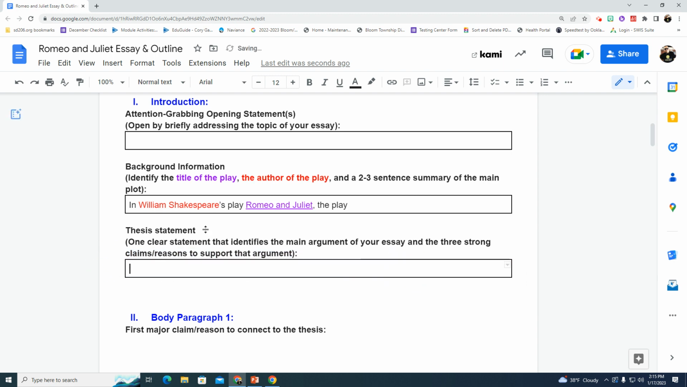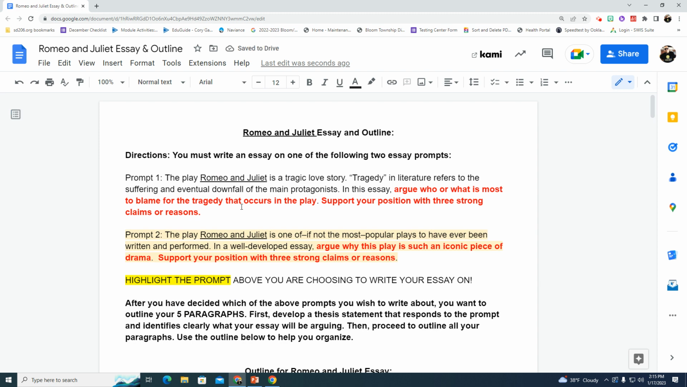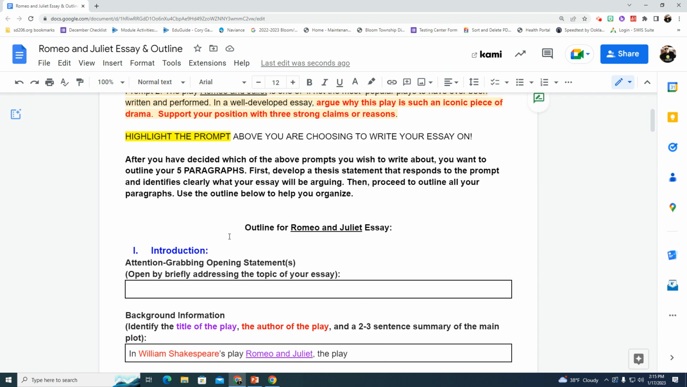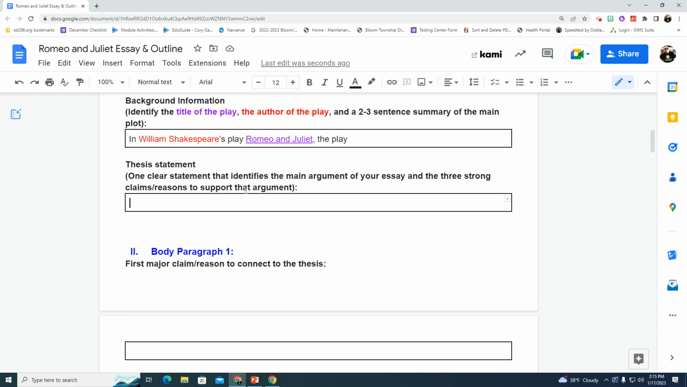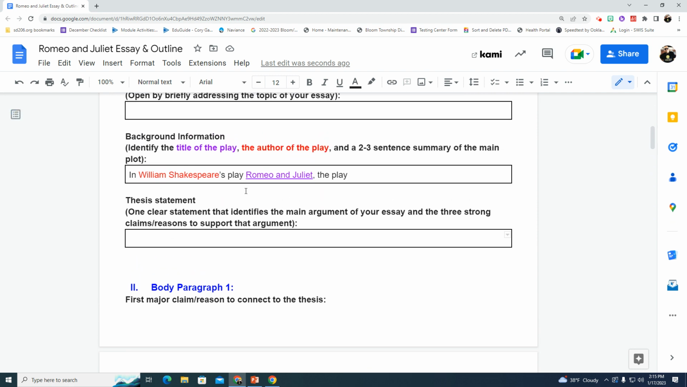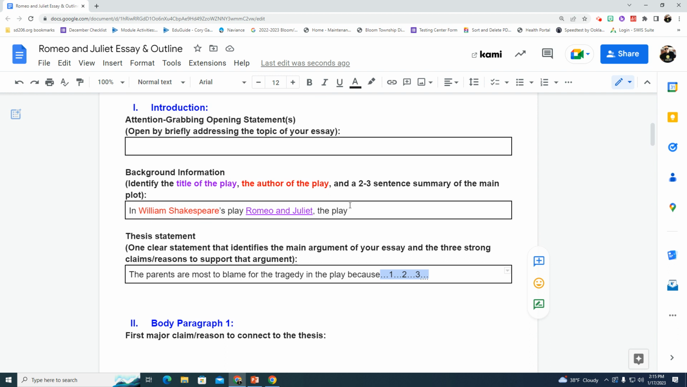Now, let's say you were doing the other topic. The other topic is who is most to blame for the tragedy that occurs in the play. So, in your thesis statement, that's where you would have to argue who or what you're going to blame. So, you can say something like, "The parents are most to blame for the tragedy in the play because," and then you would list your 3 reasons why you would blame the parents overall. Again, I'm not listing 3 reasons here because I don't want to give any away for your essay. I want you to come up with your own.